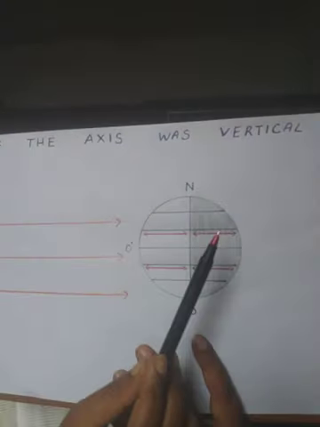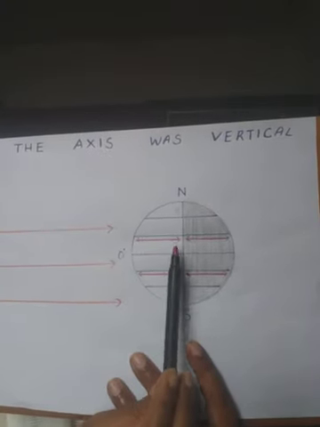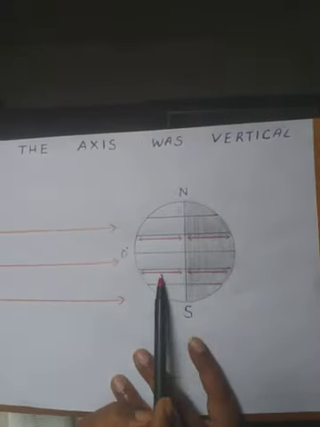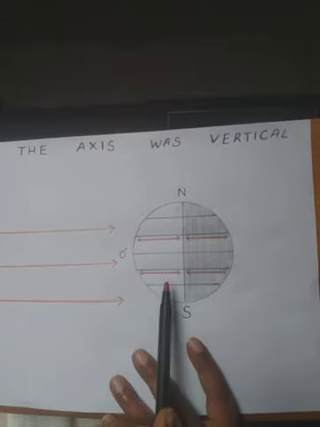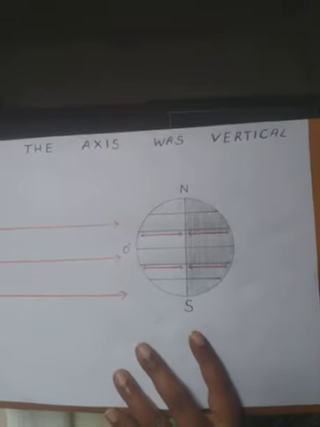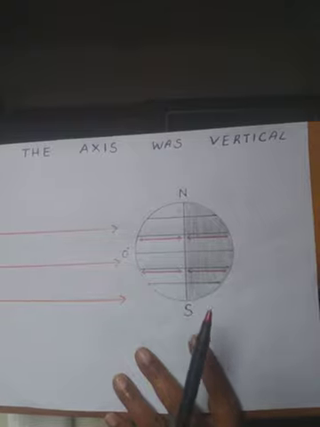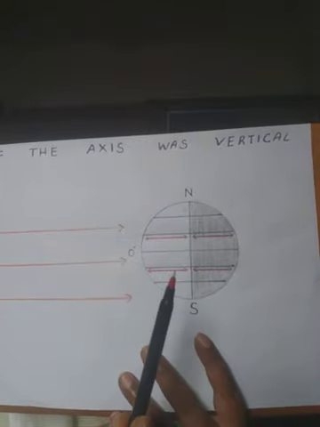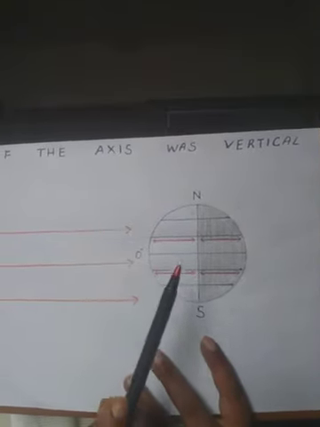We'll see now, if the Earth's axis was not inclined, if it was vertical, then what would happen? We would be having equal days and nights at all the places in both the hemispheres and throughout the Earth's revolution around the sun.